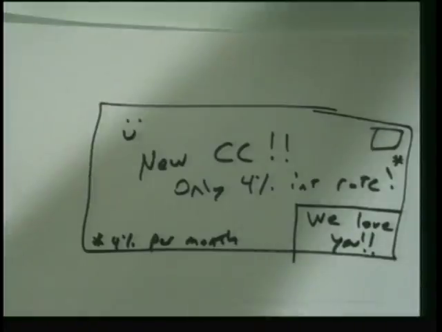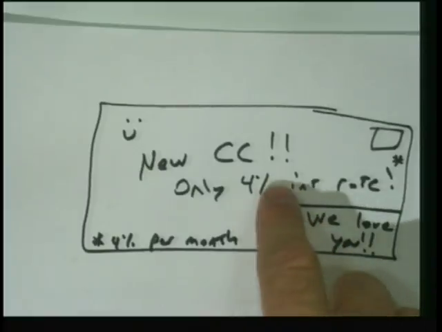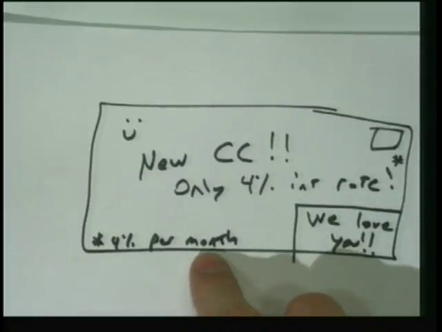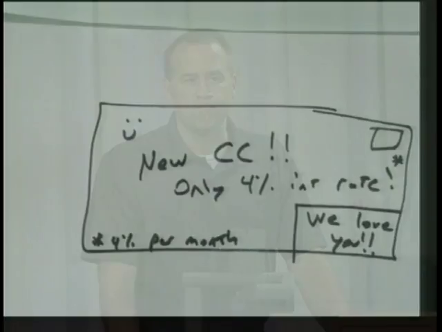They want you to think, hey, a new credit card, I don't know much, but I know this. I know 4% is a pretty low rate. We pay more than that on our mortgage, a lot more. Well, listen, Einstein, it's 4% per month. It's not annual, is it? So what is a 4% per month, roughly speaking? What is that on an annual rate? 48%.